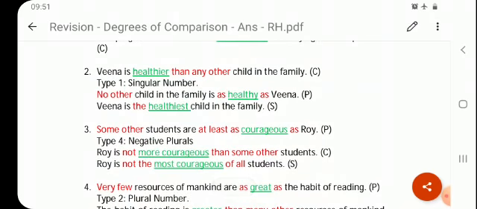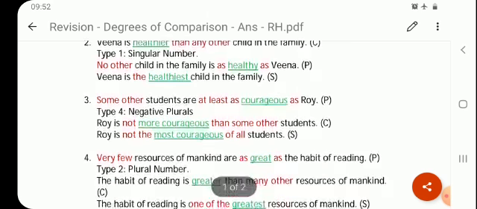Veena is healthier than any other child in the family. Now, healthier than any other, this is a comparative statement, and it's a type 1, singular number. So when we want to change it into positive, what will we do? We'll add "no other" in the beginning. So no other, and the latter half, child in the family, will come in the beginning. So, no other child in the family is, okay, "as dash as" is required for a positive statement, and healthier will become healthy, positive. No other child in the family is as healthy as Veena.